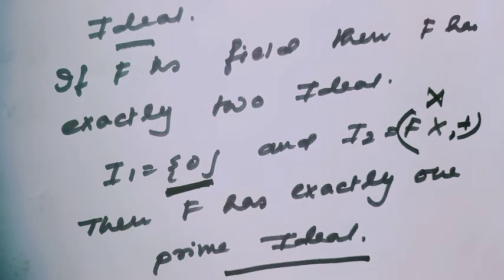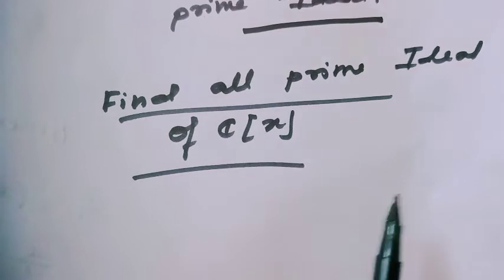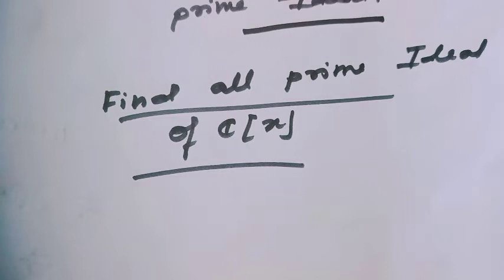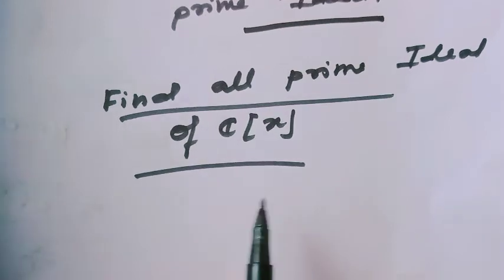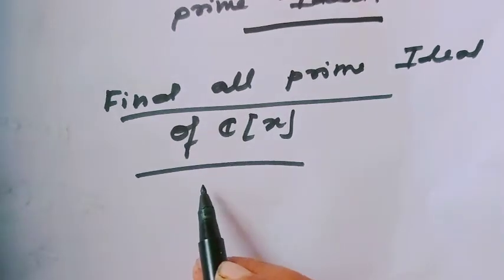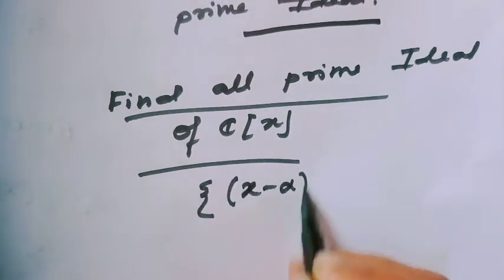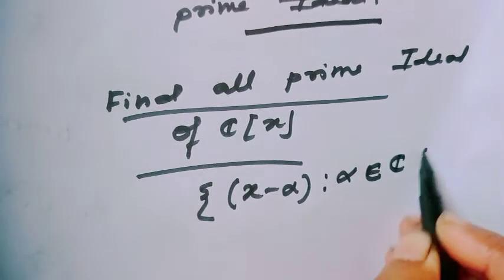Are you getting it? Well, now I will ask you one interesting example. Find all prime ideals in C[x]. Just think. This is very easy. Here, all prime ideals look like the ideal generated by x minus alpha, where alpha belongs to the complex numbers.